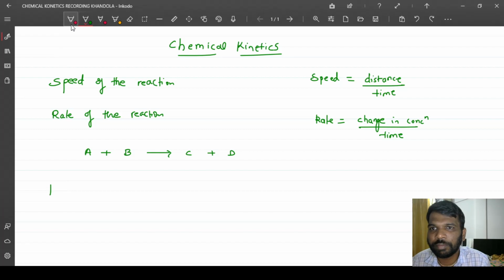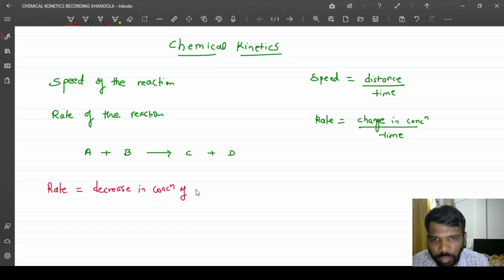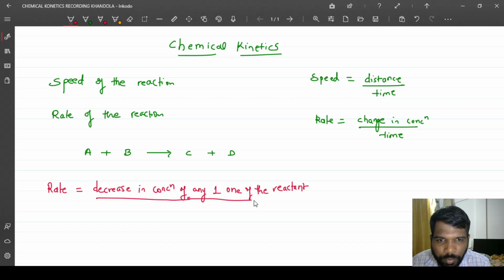I'll use a different color. So rate is equal to decrease in concentration of any one of the reactants upon time taken.